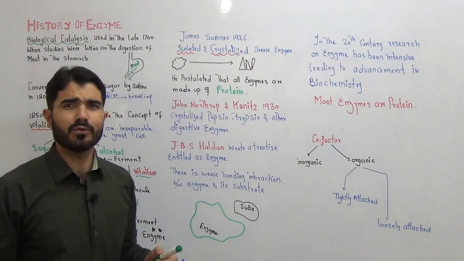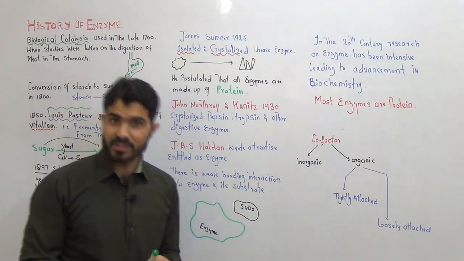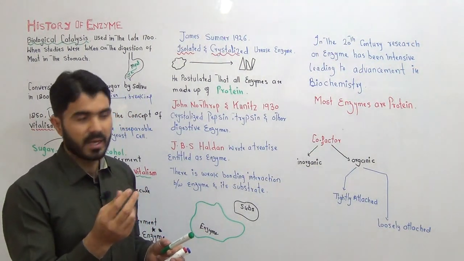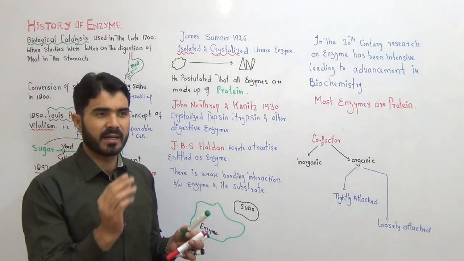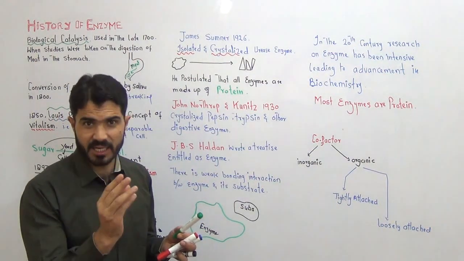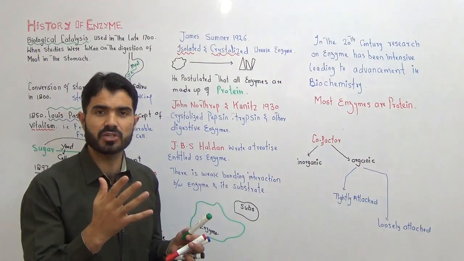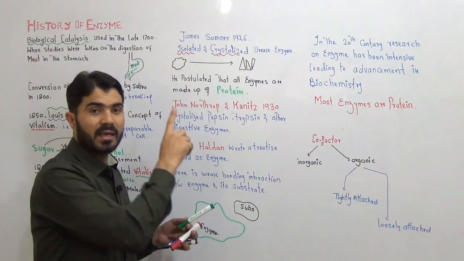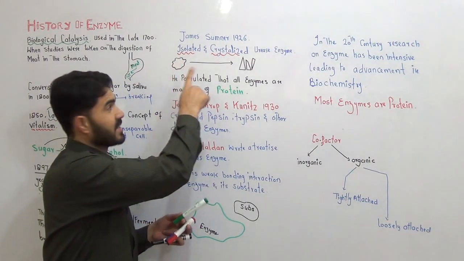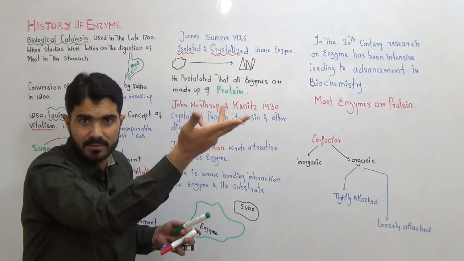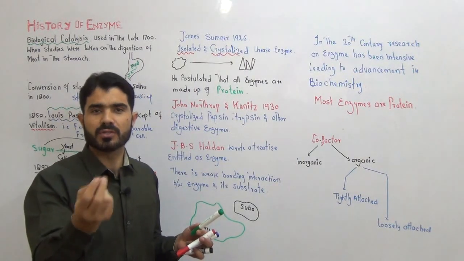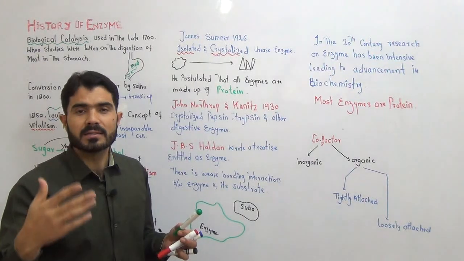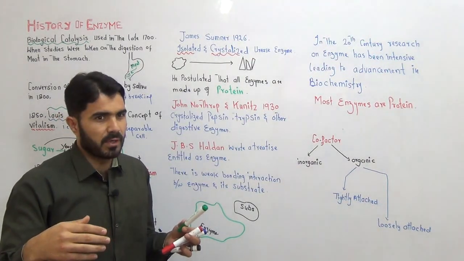Many students don't know what crystallize means. Crystal is a word used for a solid substance that has a proper three-dimensional shape. So he got the enzyme in the form of crystals, like the common table sugar, chini, which is a sort of crystal.